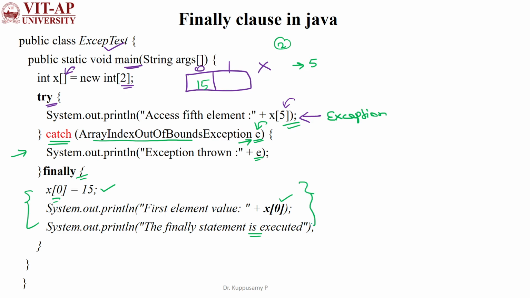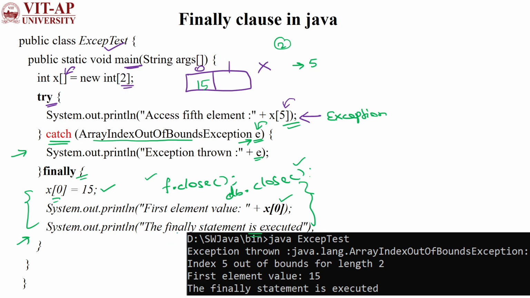Here, for example, I have given this code, but in programming, this finally block can have the code to close the file, and if you have opened a database connection, then you can close the database connectivity. So those kinds of methods you can write here. That means the code of those methods can be written here to close those connections, to free up resources like file resources, database connectivity resources and network connection resources. The output of this program is here: the exception which is raised is displayed to the user.